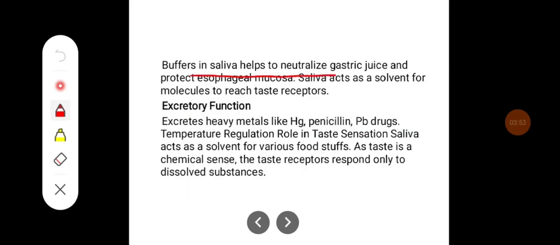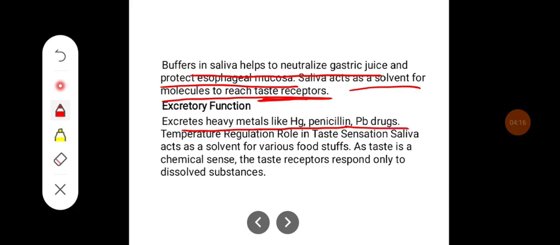Buffers in saliva helps to neutralize gastric juice and protect esophageal mucosa. Saliva acts as a solvent for molecules to reach taste receptors. Hence, it helps in the taste sensation. It has excretory functions where it excretes heavy metals like Ag, penicillin, and lead, and also some drugs.